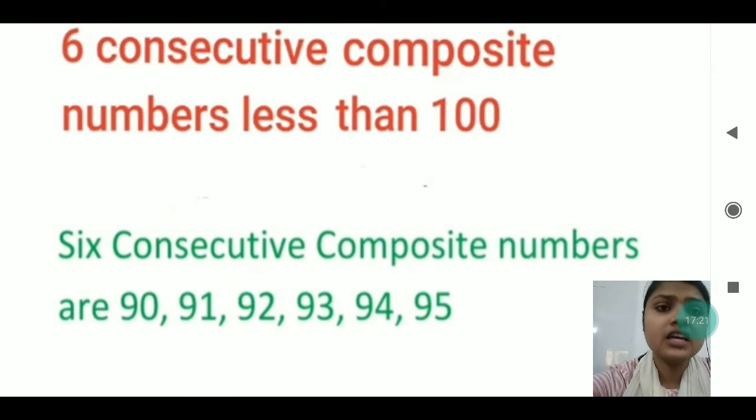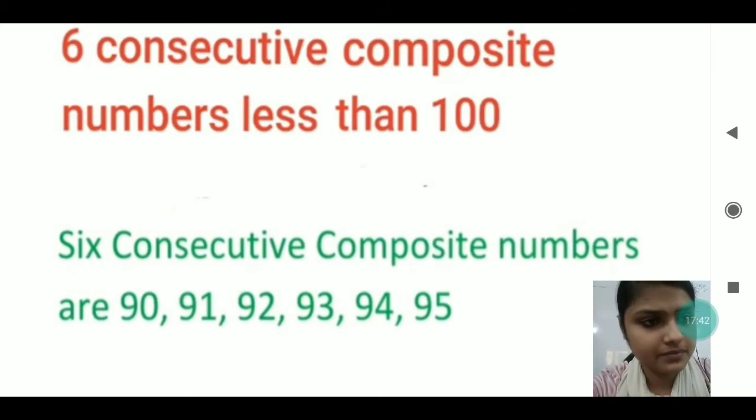Suppose it is written, write 6 consecutive composite numbers less than 100. So less than 100, from the back side we will start: 95, 94, 93, 92, 91, 90. From 90 to 95 in a series, all 6 consecutive numbers are coming. This is what consecutive numbers are all about. We don't leave any number in between. We go in a series.